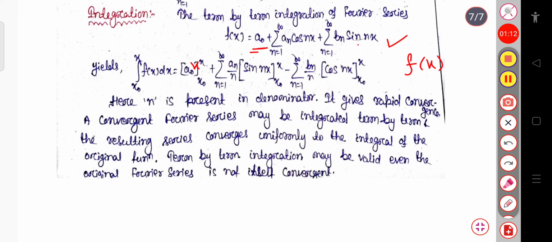So this is called the term by term integration. That is, first of all you have to integrate this term, then you have to integrate this term, and after that you have to integrate the third term. Here n is present in the denominator. Because of the presence of n in the denominator, it gives rapid convergence.